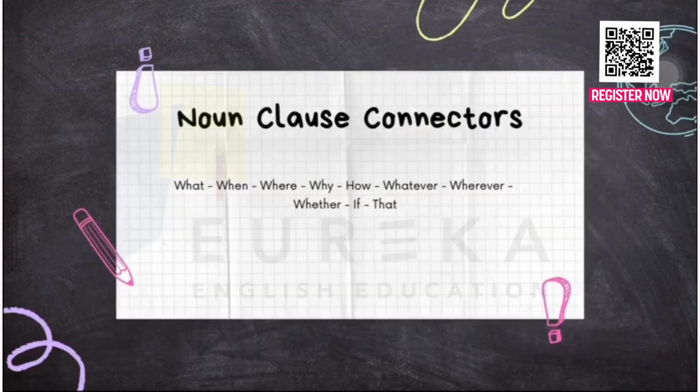Okay, now the question is, what kind of connectors can be used in a noun clause? So there are some of them, like what, when, where, why, how, whatever, wherever, whether, if, and that. So those are the connectors that we can use in a noun clause.